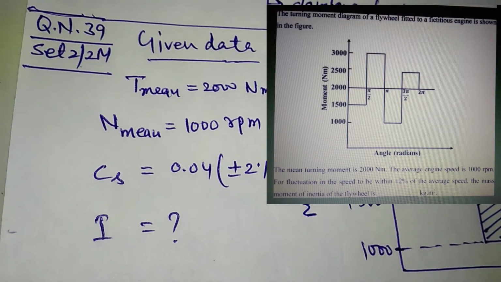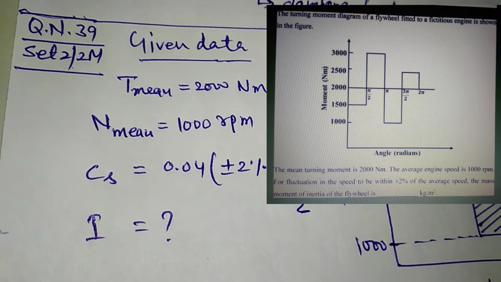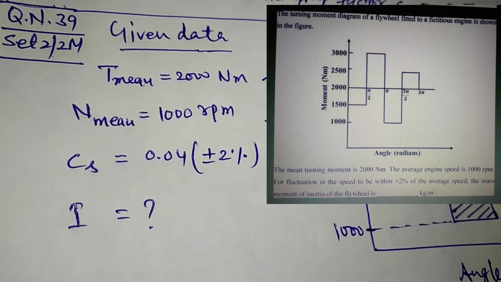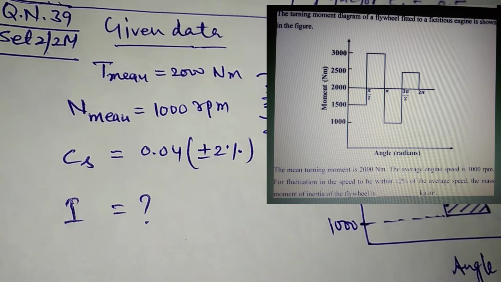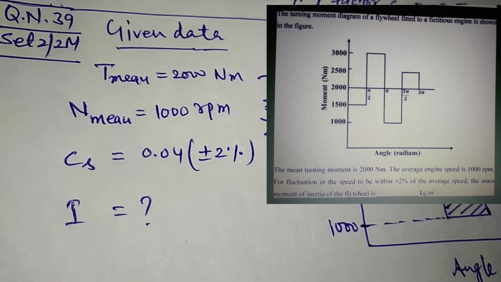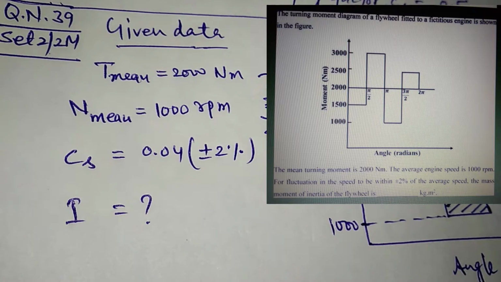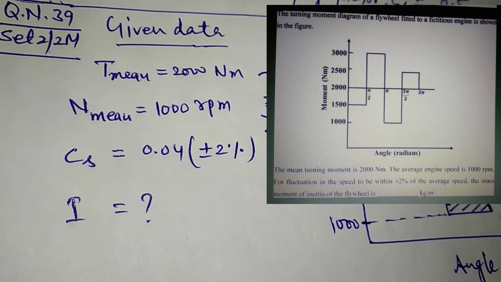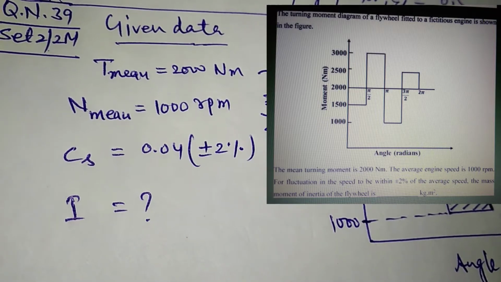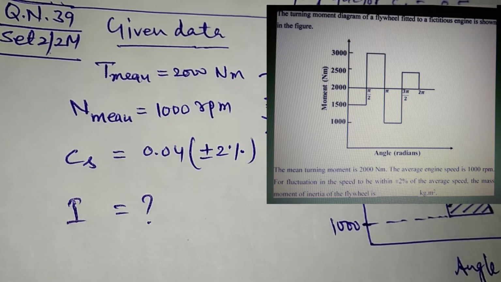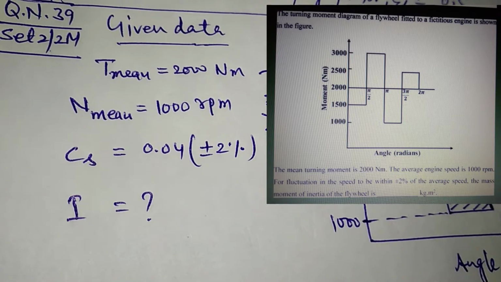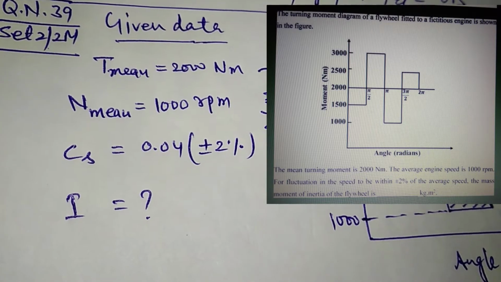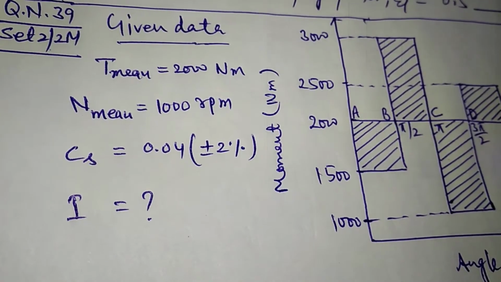Today I will discuss the solution of question number 39. The question is on the screen. We are given a turning moment diagram as shown in the figure, the mean turning moment is 2000 Newton meter, the average speed is 1000 rpm, and the coefficient of maximum fluctuation of speed is 0.04. We have to calculate the mass moment of inertia.